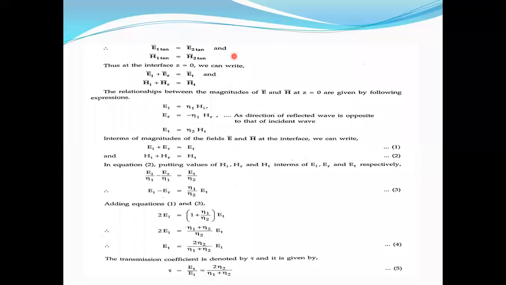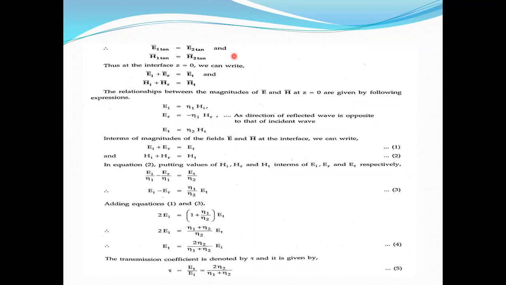Similarly, for the magnetic field intensity, H1 tangential is equal to H2 tangential. That means the tangential components of magnetic intensity in medium 1 and medium 2 are also the same, because both are dielectrics. So we equate this electric intensity and magnetic intensity.